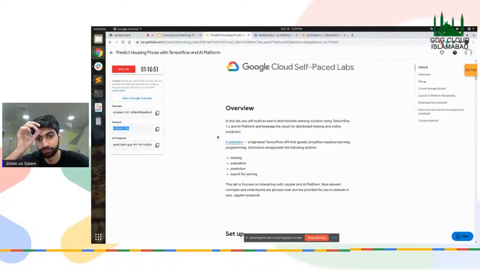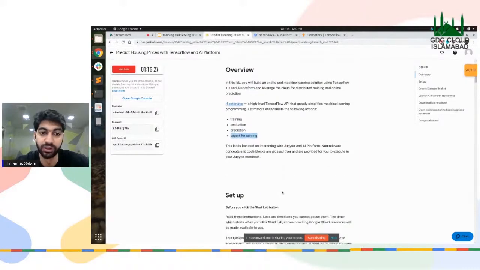Okay. So while the notebook is loading, I have to show you some stuff. The overview of the TensorFlow API, which is the TensorFlow estimator. Now the TensorFlow estimator has a lot of power, and one particular is you can train, evaluate, predict, and export for serving. Now what we're going to do is use the training part, the prediction part, and the export for serving, right? Which is basically our main goal.